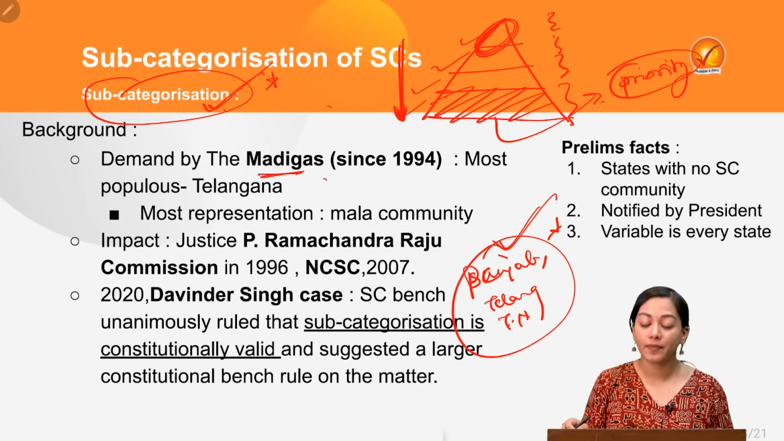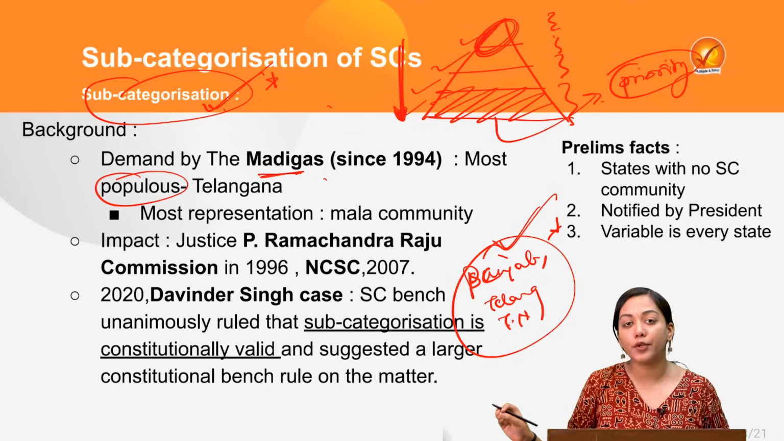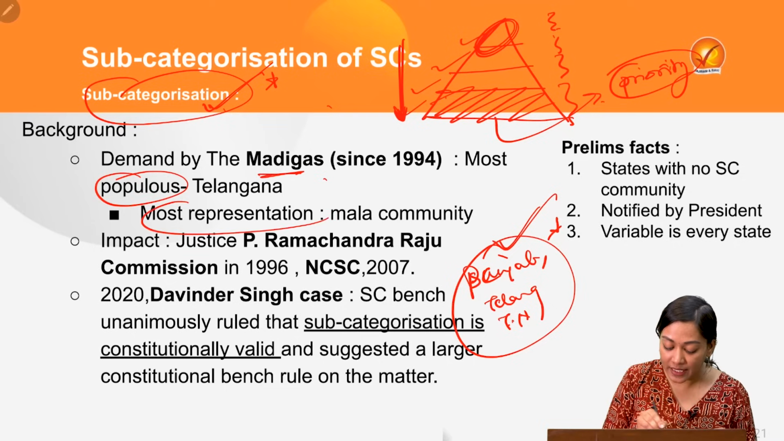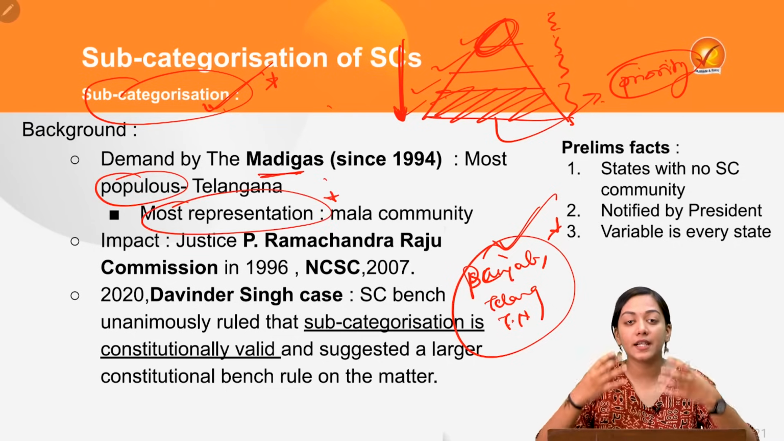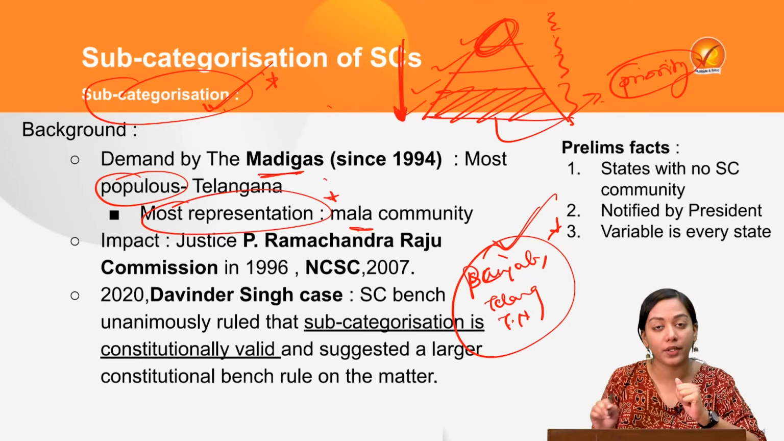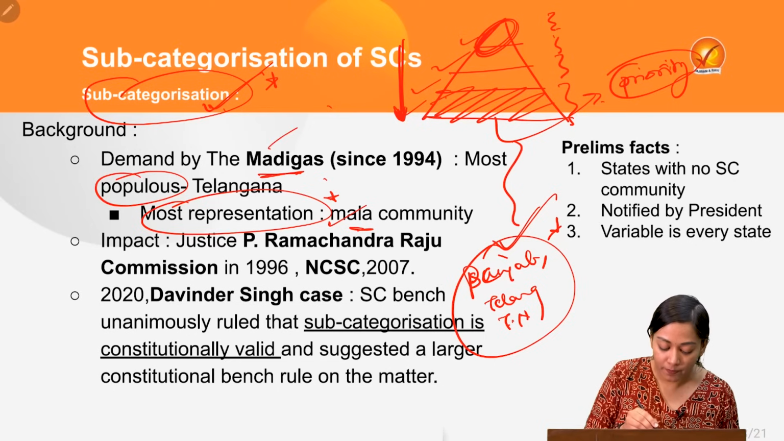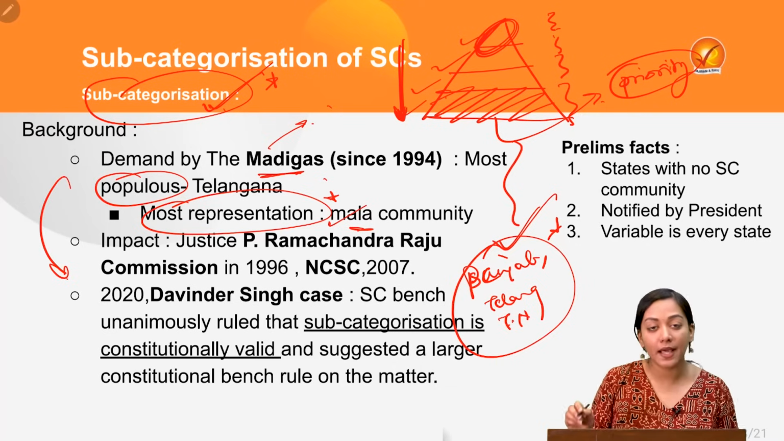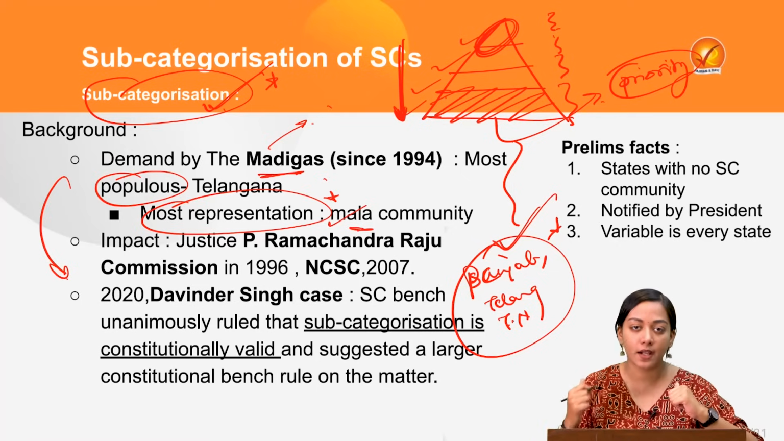What is the case with them? First of all, they have been the most populous SC community in Telangana. But even after that, they are the ones who have been least represented, or at least not adequately represented. The most representation has been taken by the Mala community. Because of this, a PIL was filed by the Madiga community. Now, before getting into the impact of this PIL and this demand that Madiga has been asking since 1994, let's also check out some of the prelims facts regarding the same.